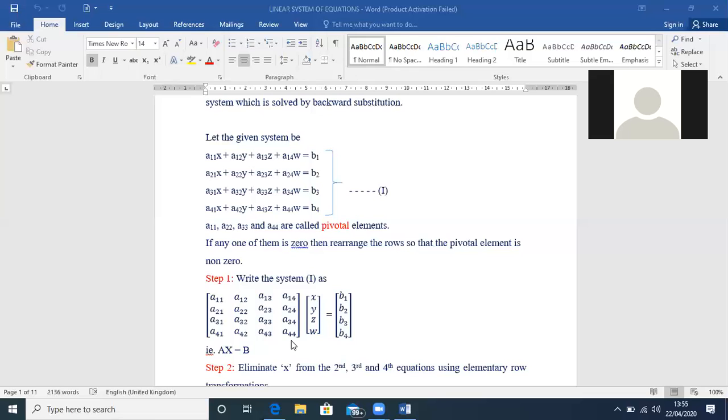We have to use these pivotal elements to make the other elements of those columns zeros.